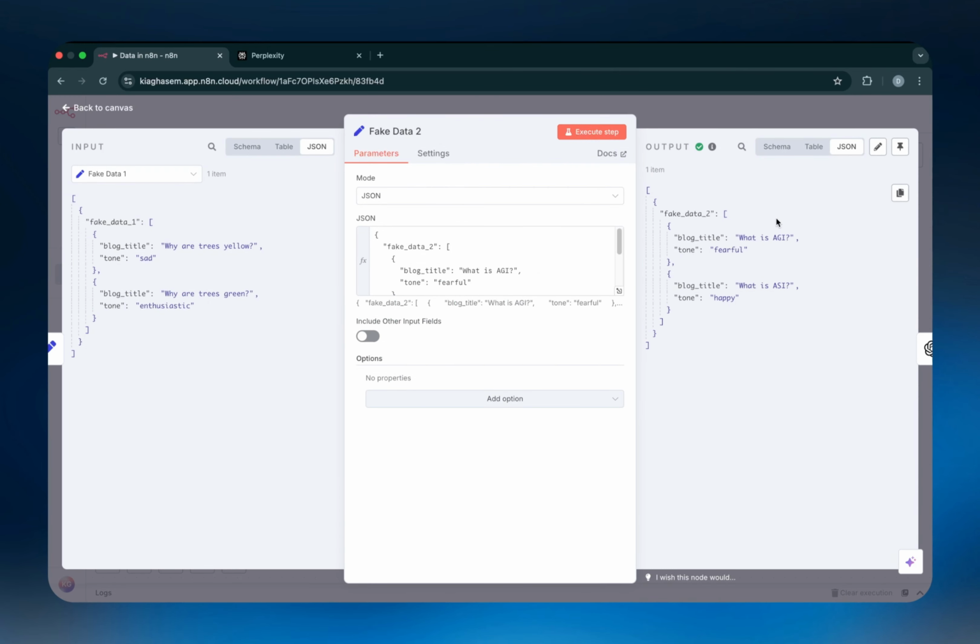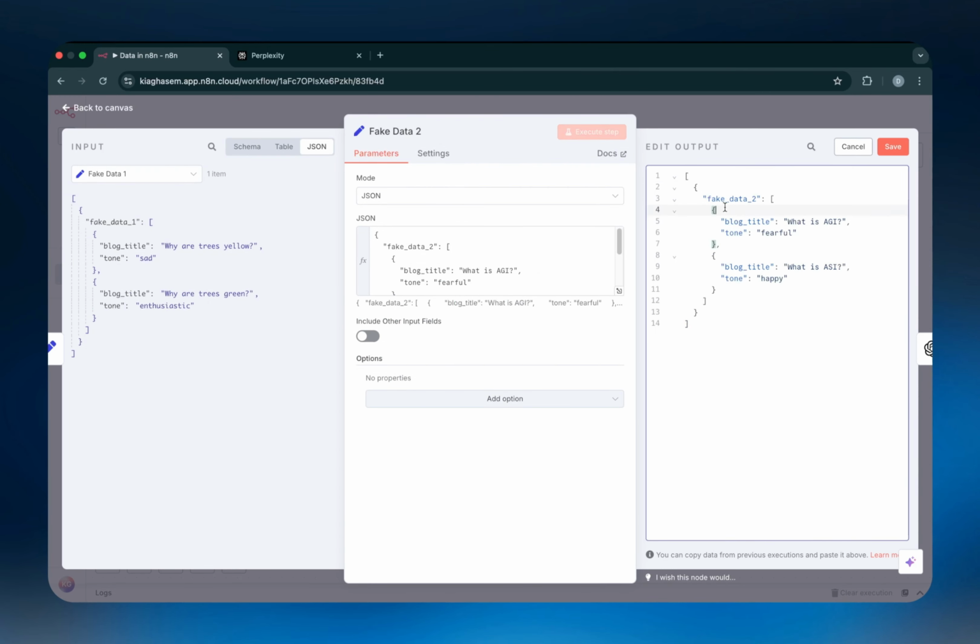So if I quickly just go in here and I create some fake data that I can reference. So I'm just going to remove that. I'm just going to make it into an object and then remove this. So it's not the most handsome way to write JSON, but I just want to do it quickly. So there we go.